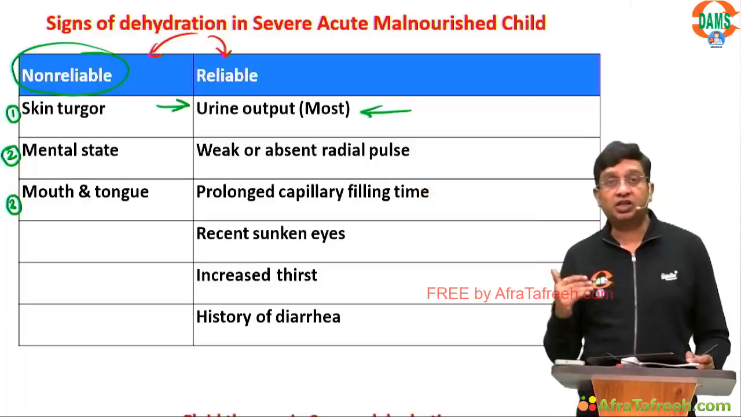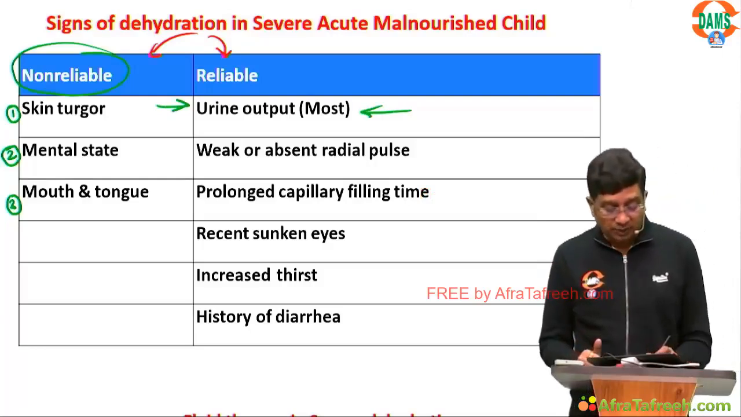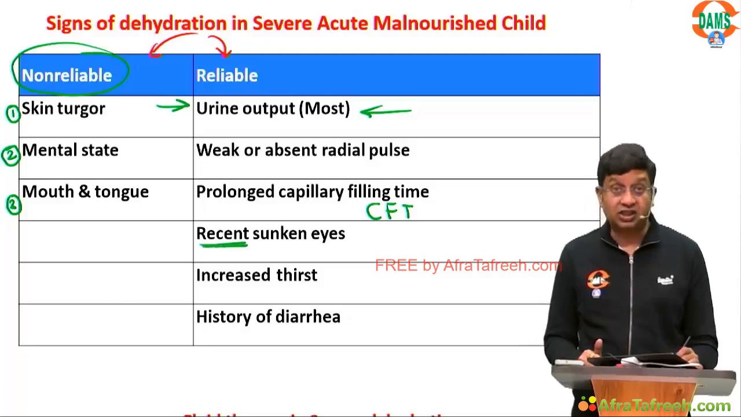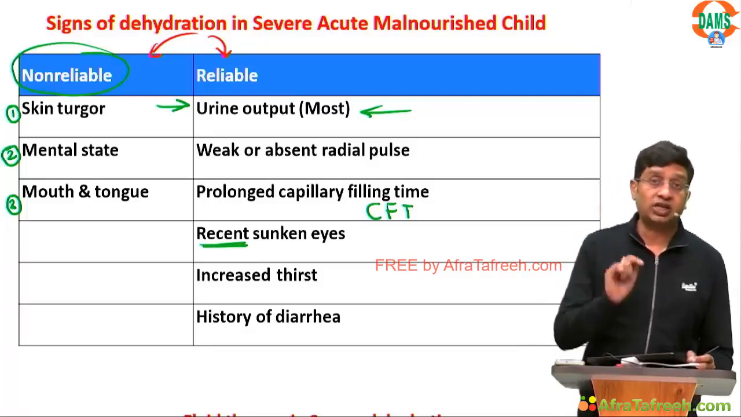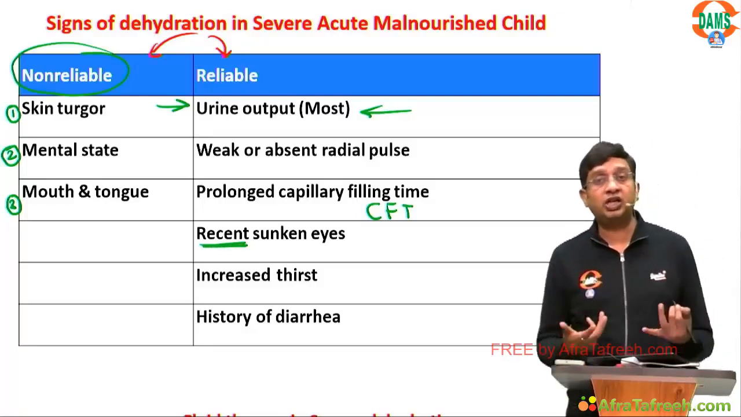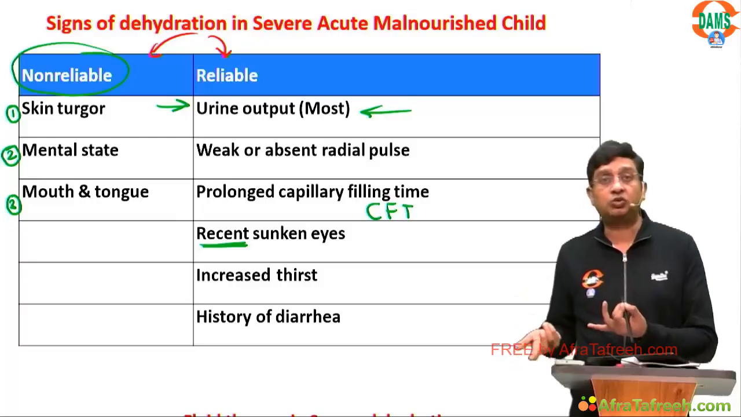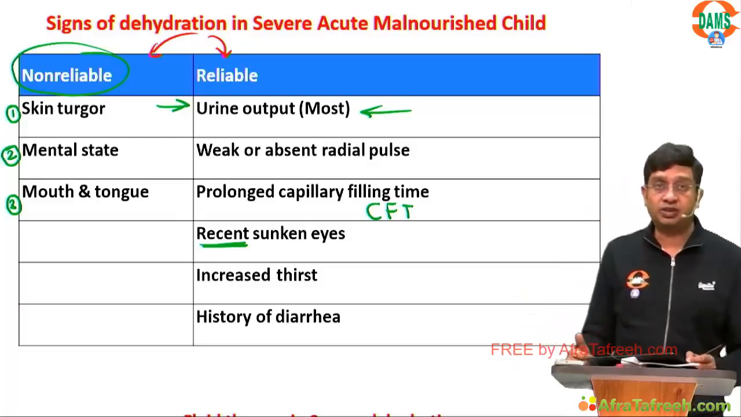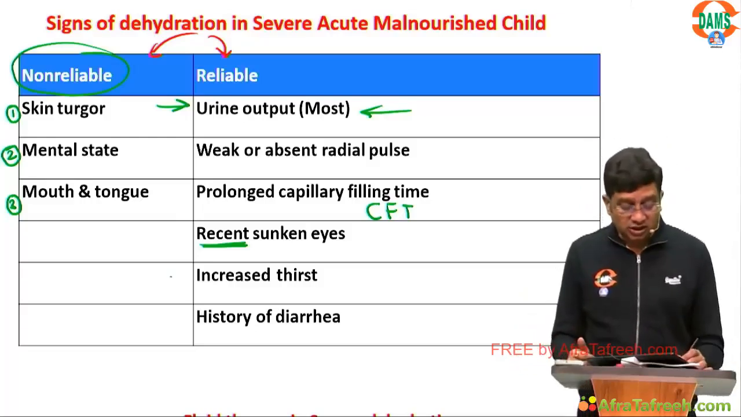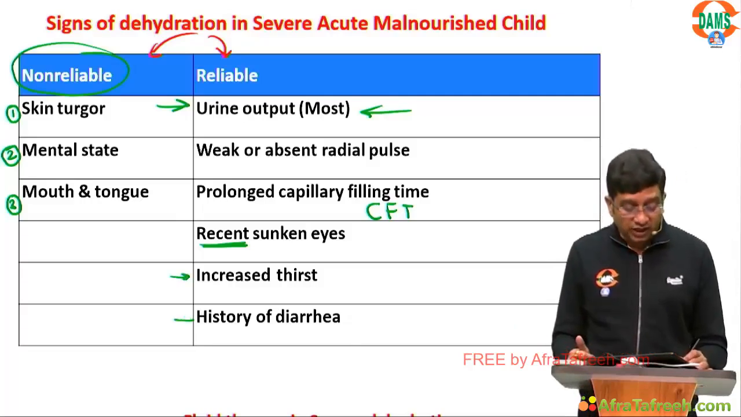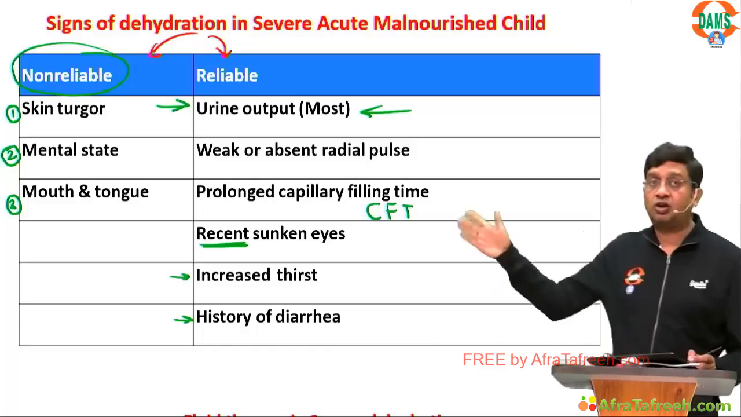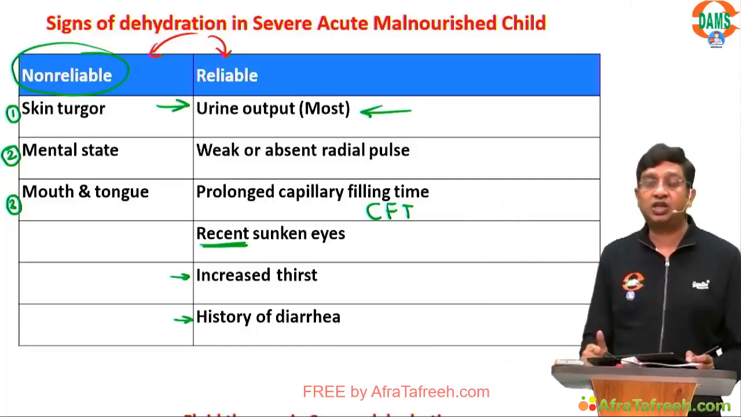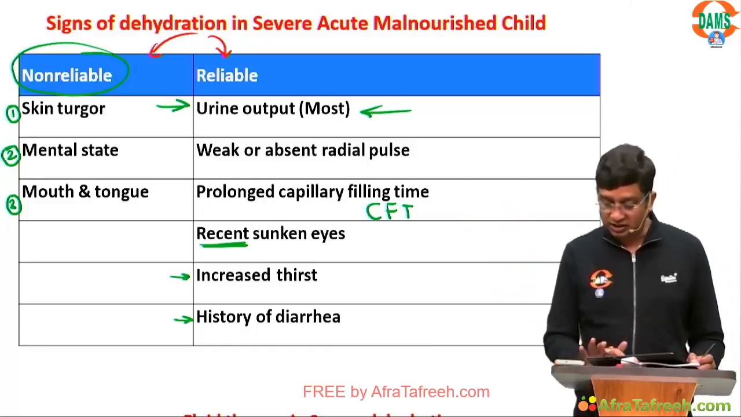Weak or absent radial pulse, prolonged capillary filling time, recent sunken eyes. Remember recent, not just sunken eyes. If it is only sunken eyes, that is not a sign, because one who is not getting enough to eat, the eyeballs will be sunken only. You can't take it to be a reliable sign. Increased thirst, reliable sign. History of diarrhea, reliable sign, right? So these three are the non-reliable signs, and these six are the reliable signs.